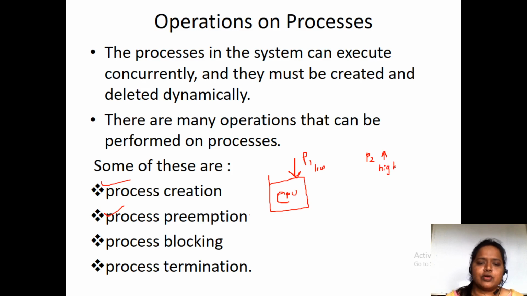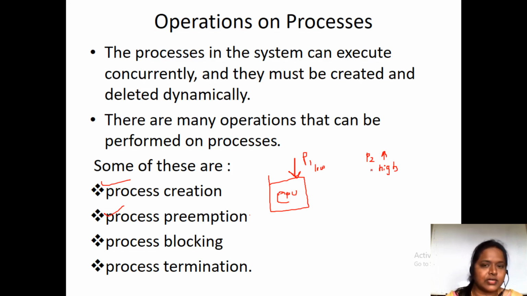Fine. So presently this process P1 is being executed by the CPU. When it is under execution, I want process P2 to be executed now. Why? Because it has the high priority.